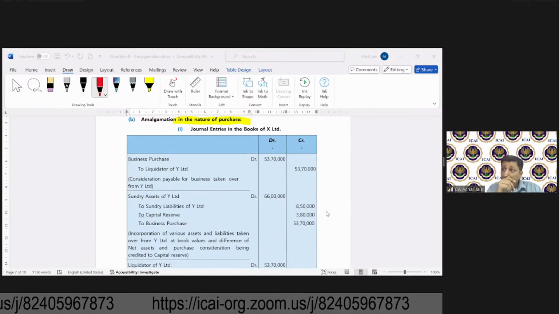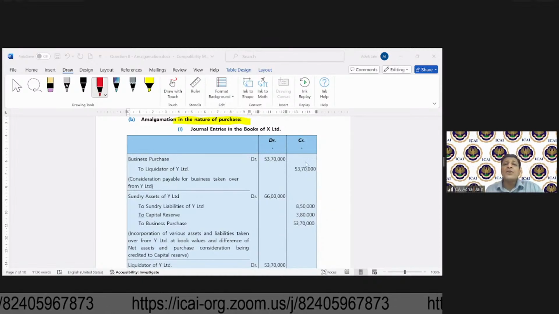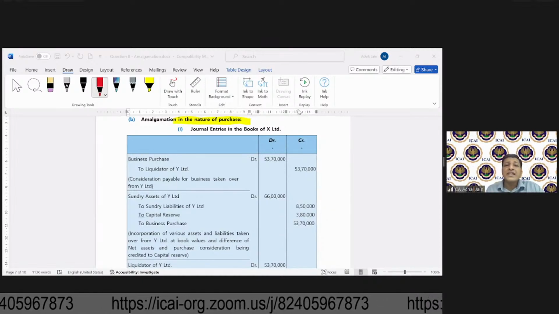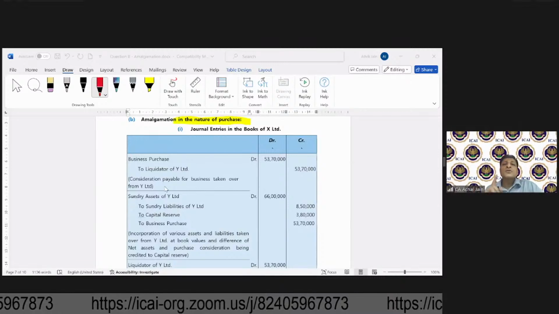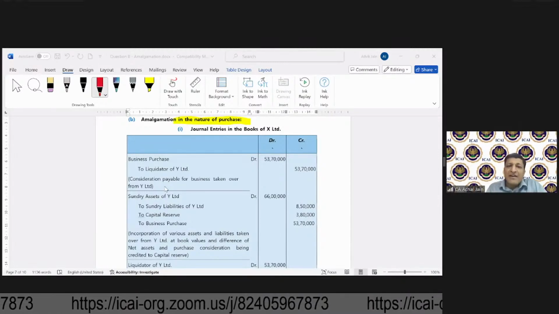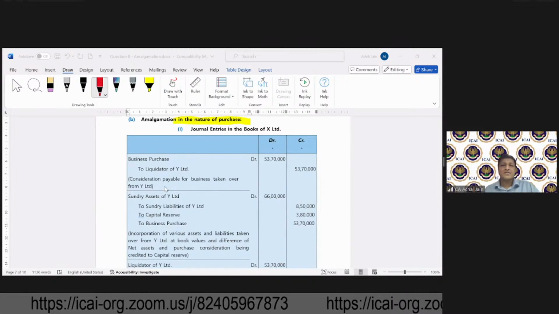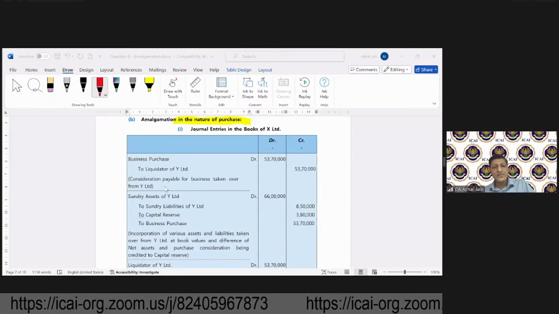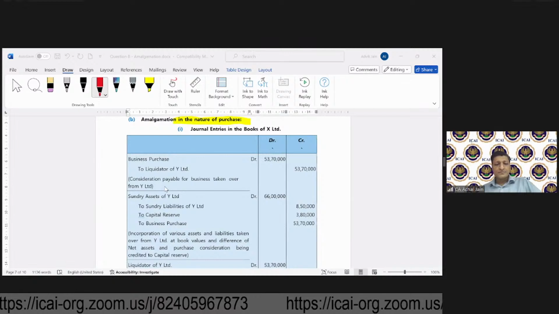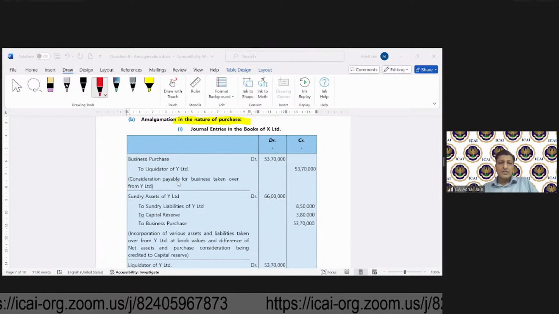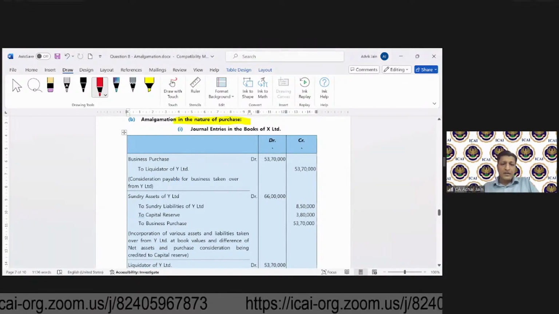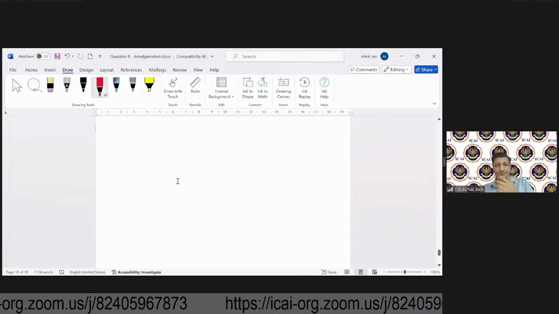Okay. And now because we are moving on to amalgamation in the nature of purchase, we should have goodwill or capital reserve. So let's try to find out that part first, the part around goodwill or capital reserve.